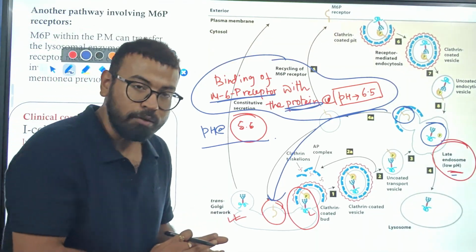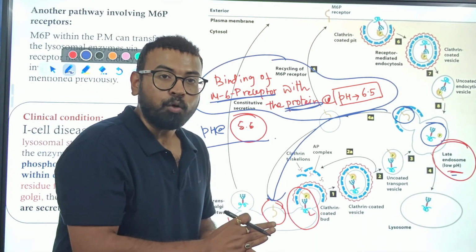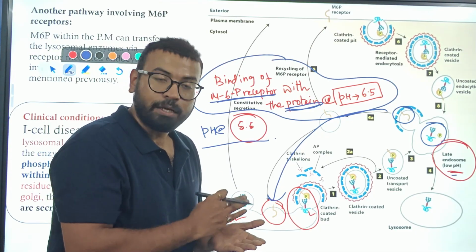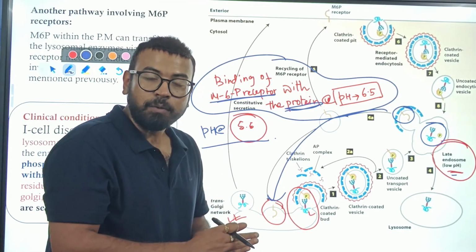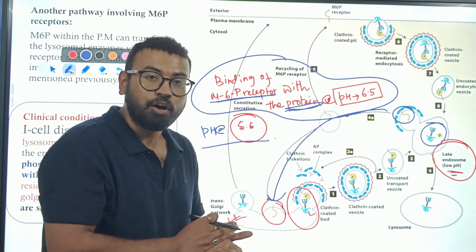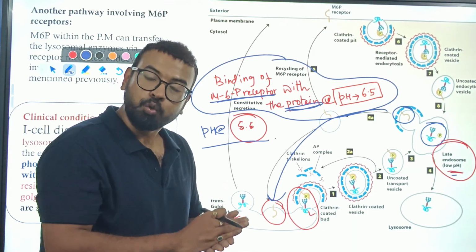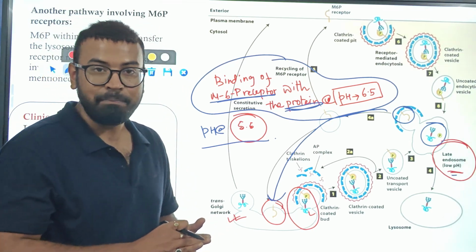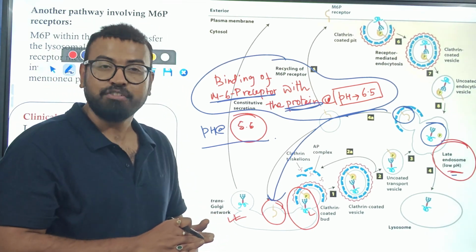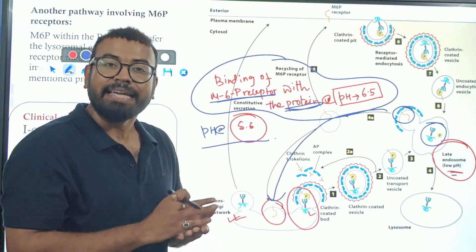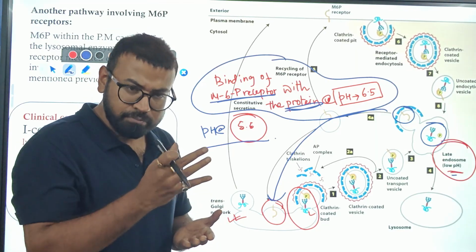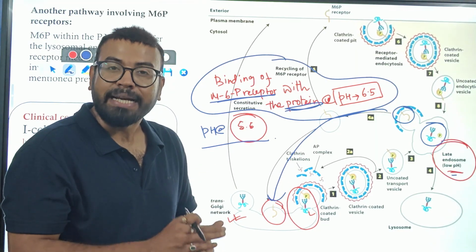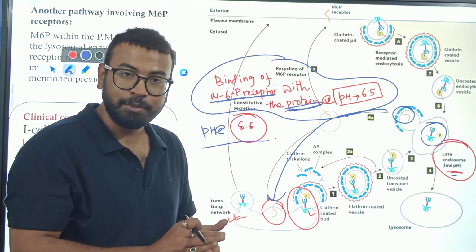First, we have our protein. That protein enters the endoplasmic reticulum and undergoes glycosylation. After glycosylation, it is transmitted to Golgi via COP2. Within Golgi lies N-acetylglucosamine phosphotransferase. Its catalytic unit captures the protein, and that protein gets phosphorylated at its specific mannose residue.